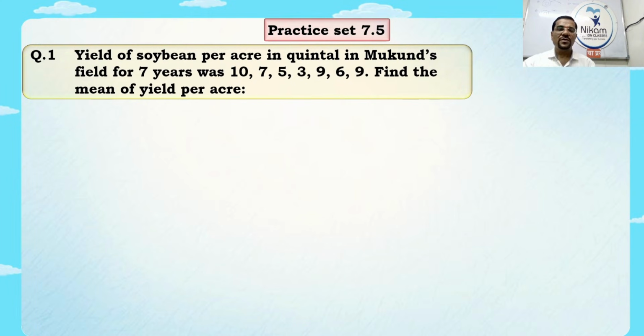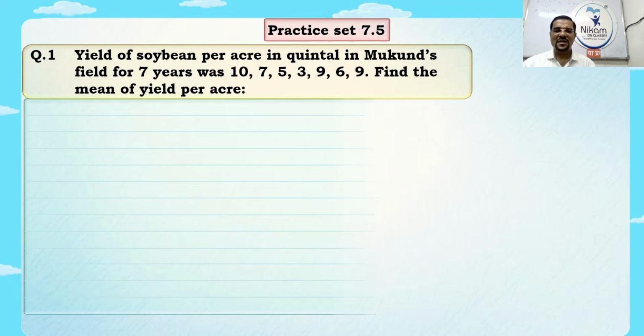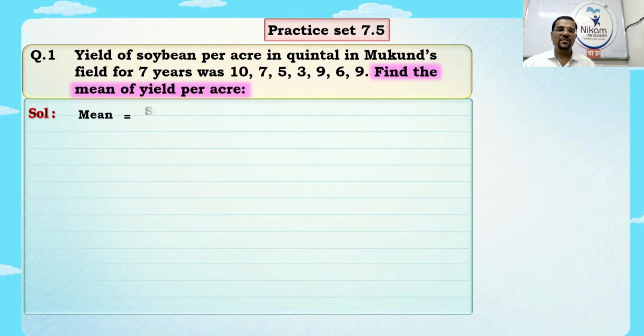Your first question is: yield of soybean per acre in quintal in Mukund's field for 7 years was 10, 7, 5, 3, 9, 6, 9. Find the mean of yield per acre. How will you find it? The mean is equal to what? First write the formula. Sum of all observations upon number of observations. Repeat it.